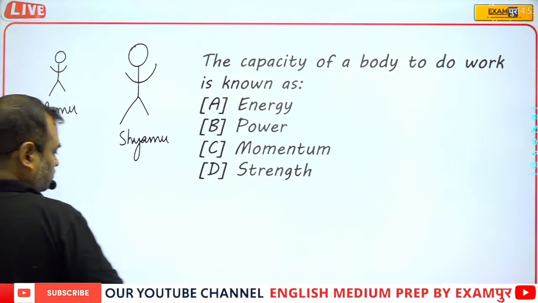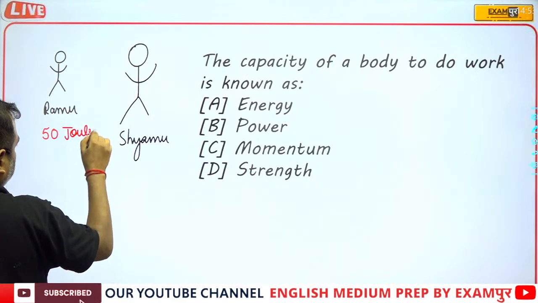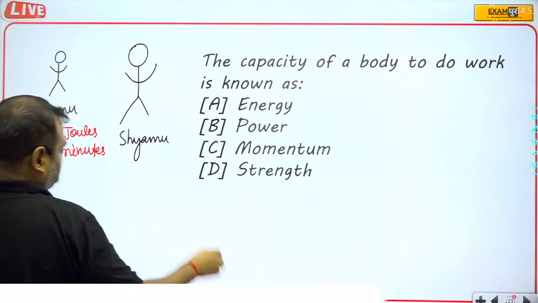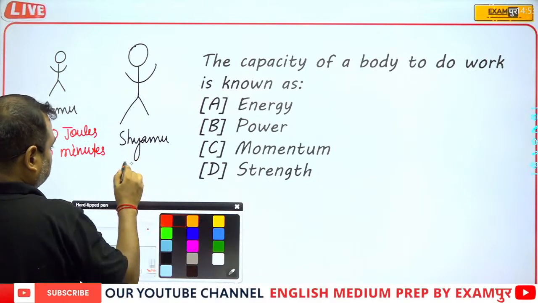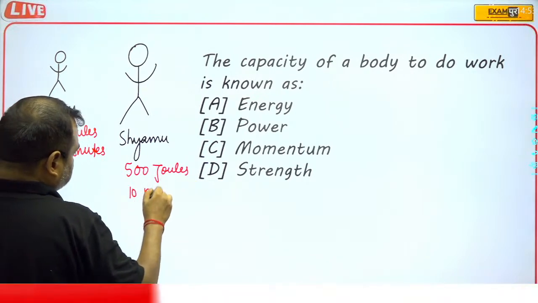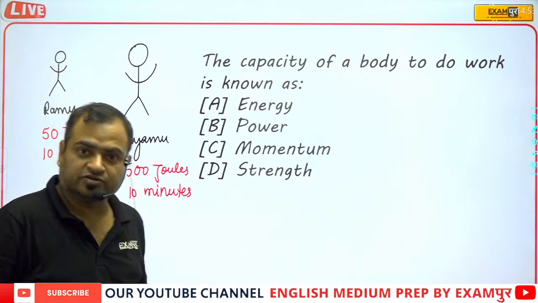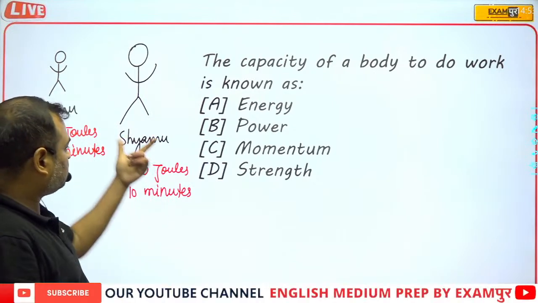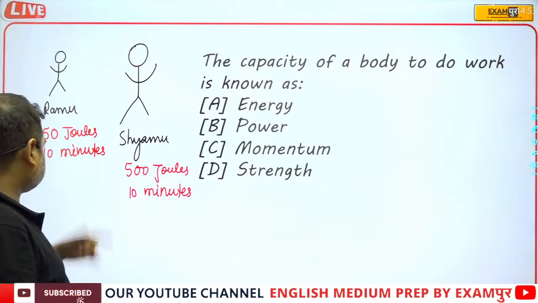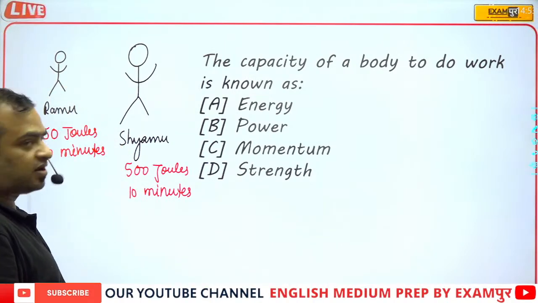Ramu can do 50 joules of work in 10 minutes. But Syamu can do 500 joules in 10 minutes. It means who is more powerful? Obviously we will say that Syamu is the most powerful, because Syamu can do approximately 10 times the work. The work done by Syamu is greater than the work done by Ramu in the same duration.